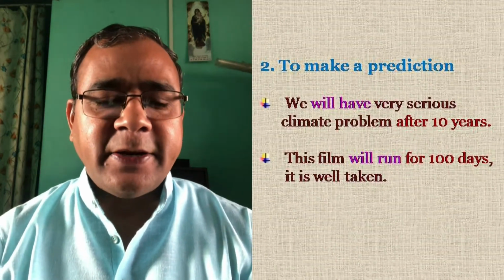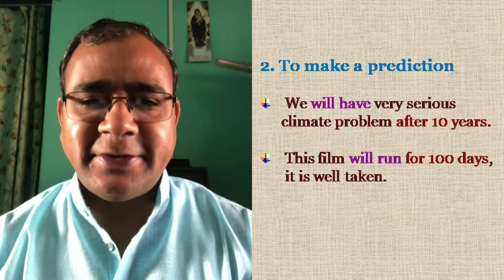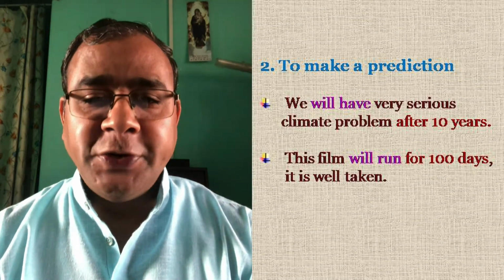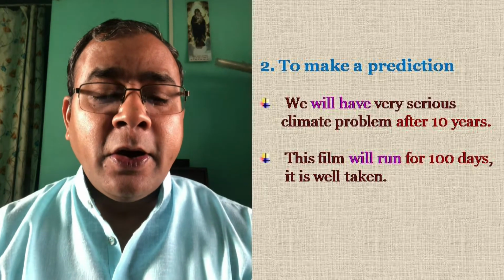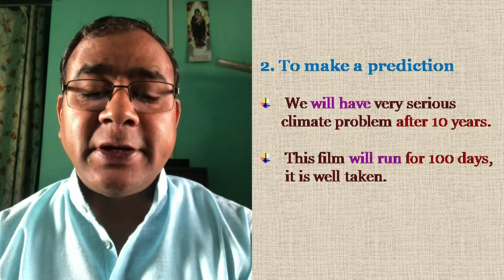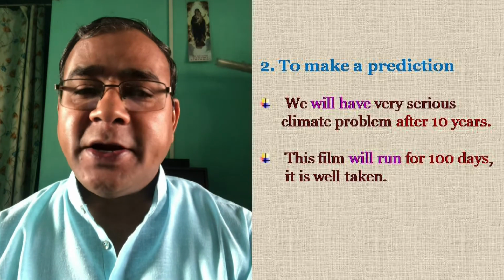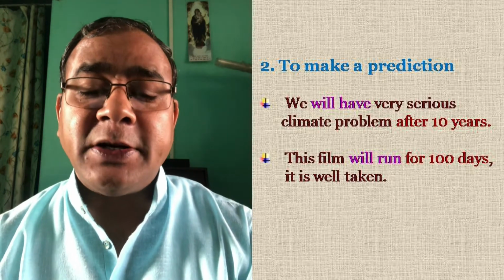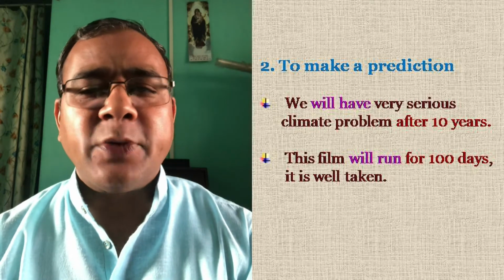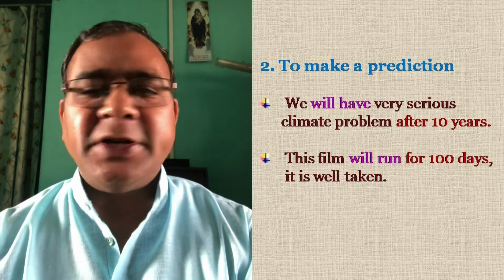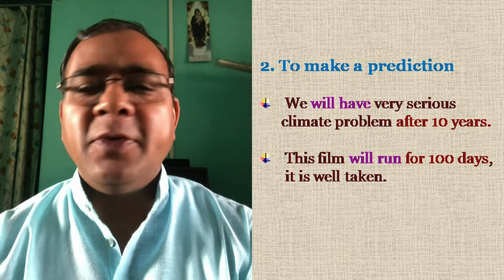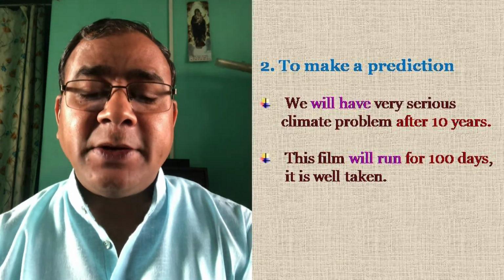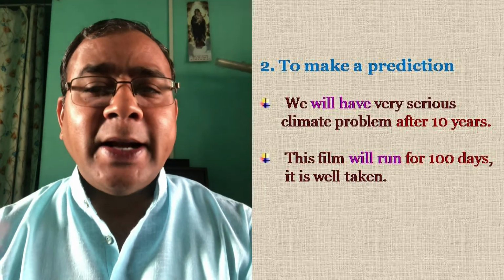Let us see the second: to make a prediction. To make a prediction we use this simple future tense. We will have a very serious climate problem after 10 years. It's a prediction. Why? Pollution is increasing. There is global warming. A lot of things are happening.